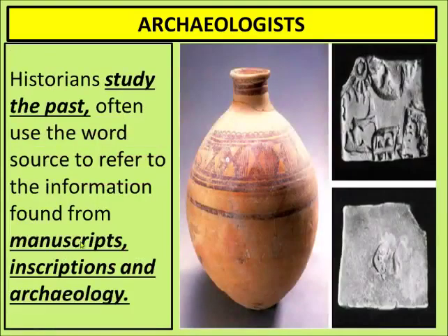Historians. Now, who are historians? Historians study the past, and often use the word source to refer to the information found from manuscripts, inscriptions, and archaeology. Suppose archaeologists have found some manuscript or inscription. Then the historians will compile that information into a book. They will write a book about those things, and then it will become history. And so the people who write about the past are known as historians.